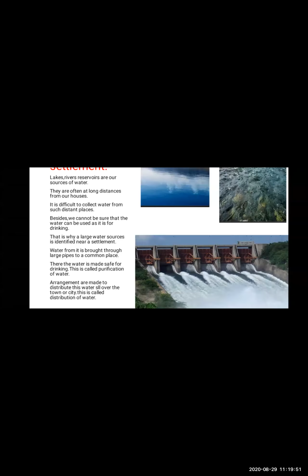From that, we get drinking water all over the towns and cities. This is known as distribution of water, because the water is being distributed to so many cities, towns, villages and places.